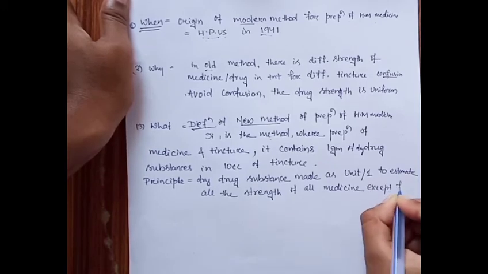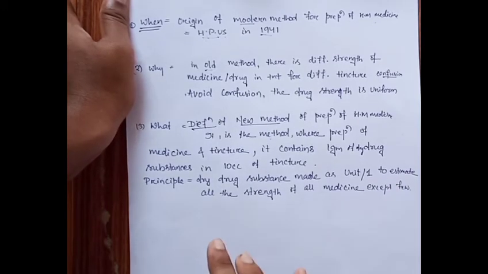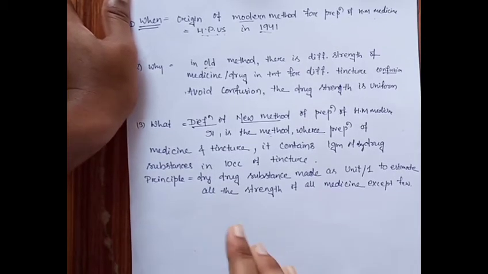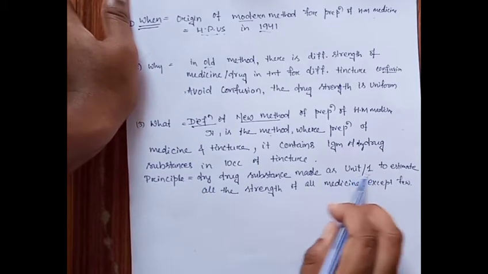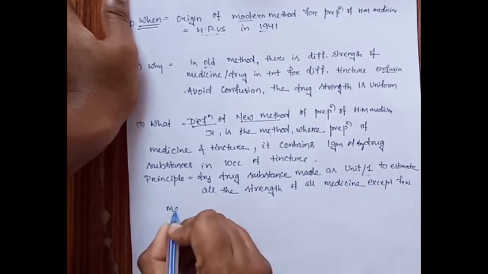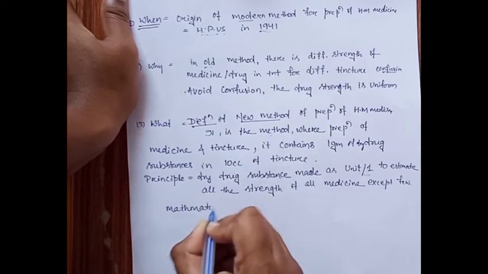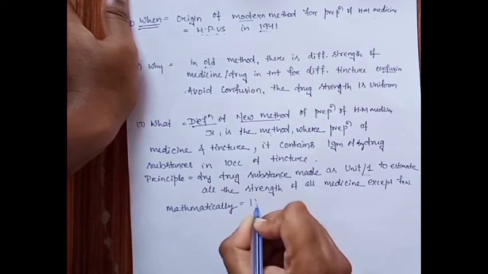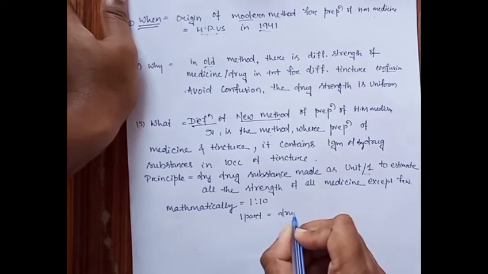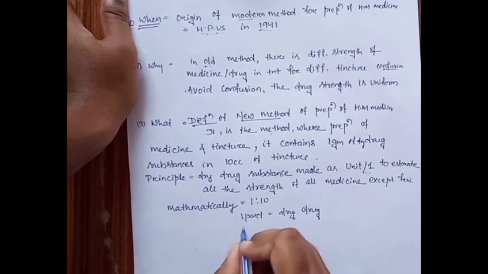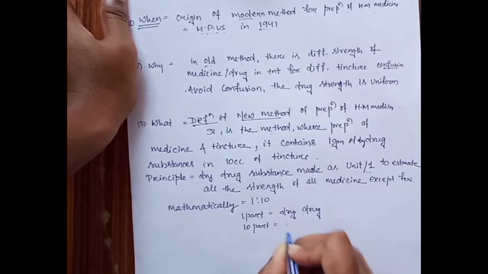There are exceptions, but mainly in the preparation of a drug, the dry drug taken before the preparation of a medicine should be present in the form of 1. Mathematically we represent it as 1:10, meaning 1 part is dry drug and 10 parts is mother solution.